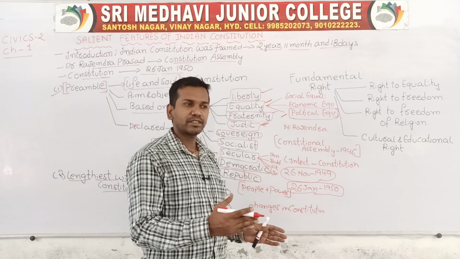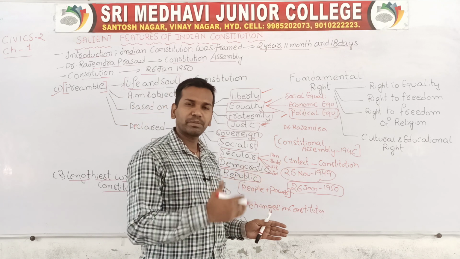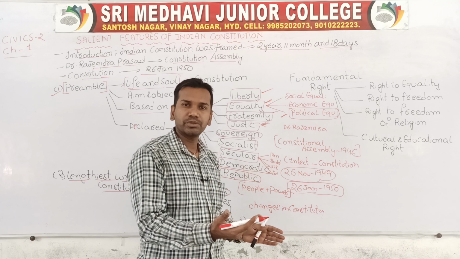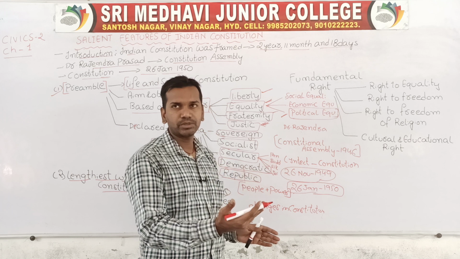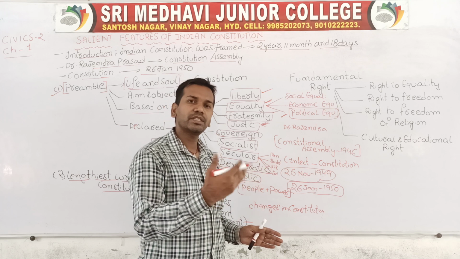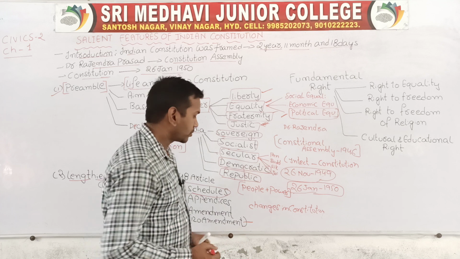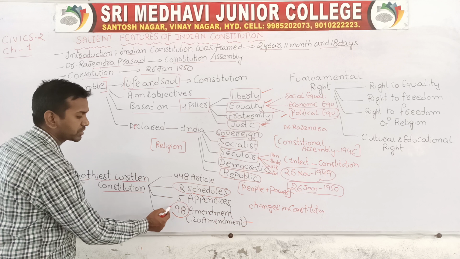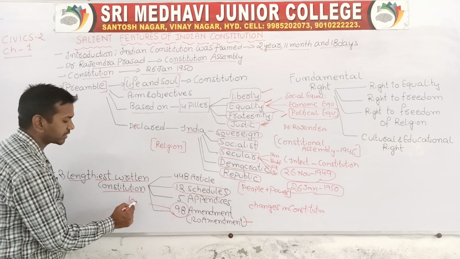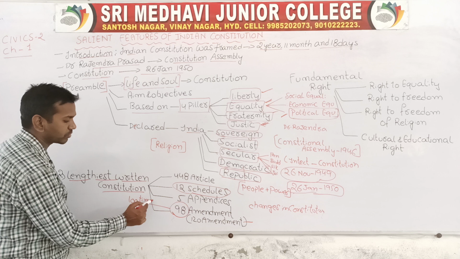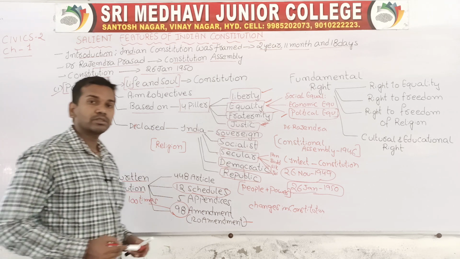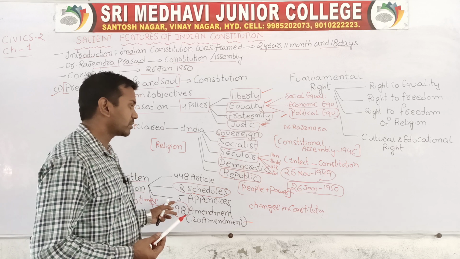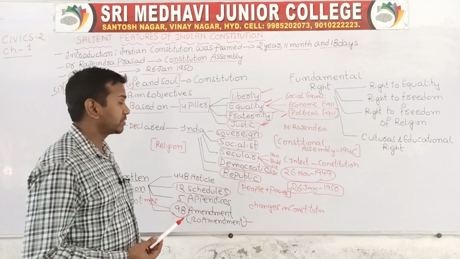The rules and regulations were created by the parliament, and if you want to change them, that is called amending the constitution. Amending is nothing but changing the constitution. So far, the constitution has been amended 98 times. Approximately 100 times the constitution has been changed. So this is one part.